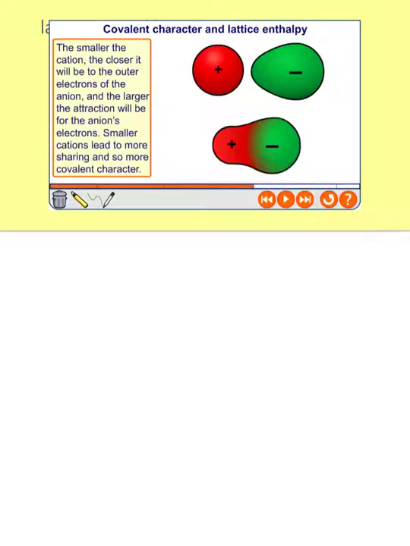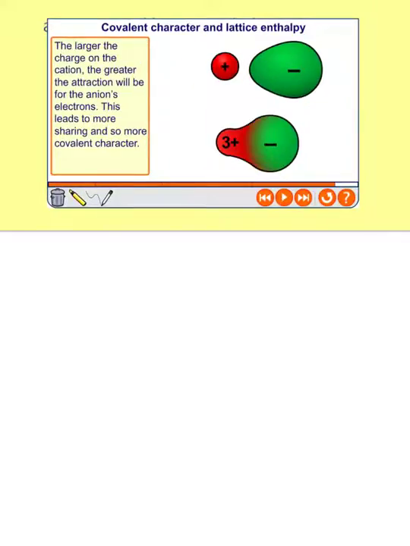So if you've got something like lithium, which is a very small cation, it can get nice and close to the anion and it can attract away the electron density more. So smaller cations lead to more sharing and more covalent character. And again, as you'd expect, something with a high charge density will also have a lot of attraction.